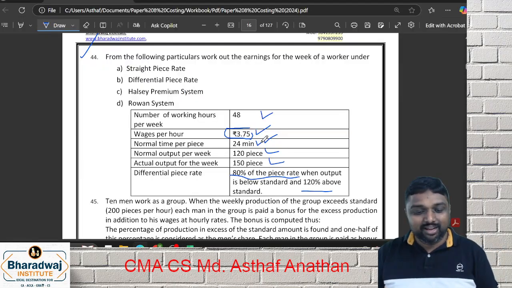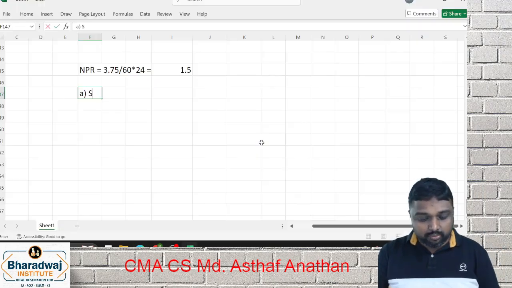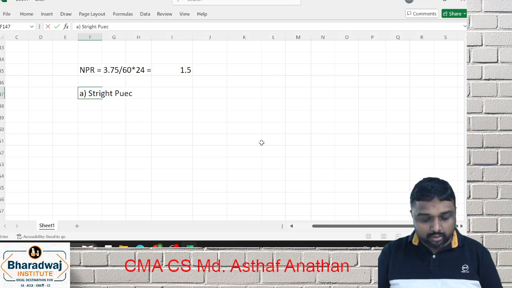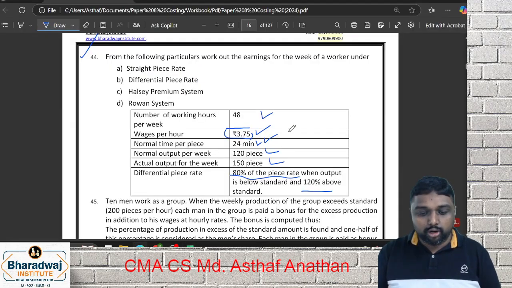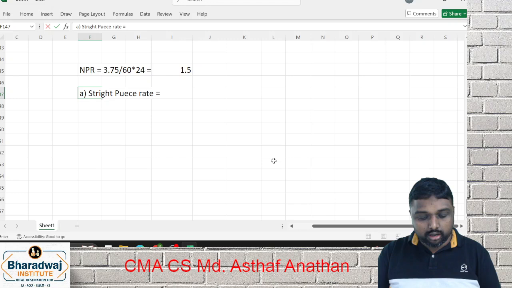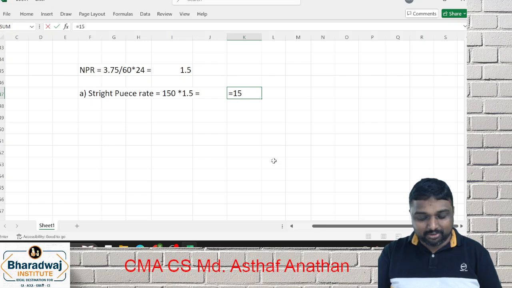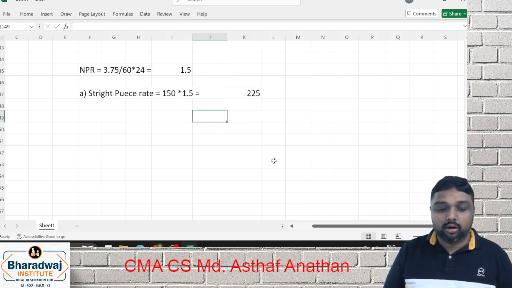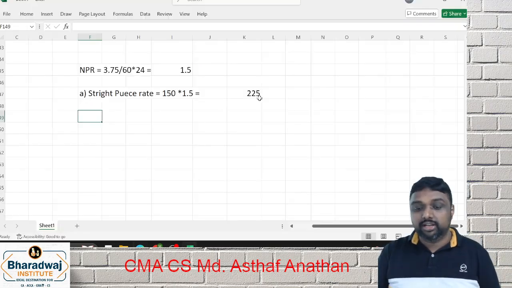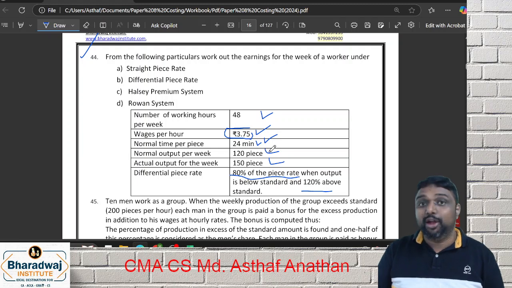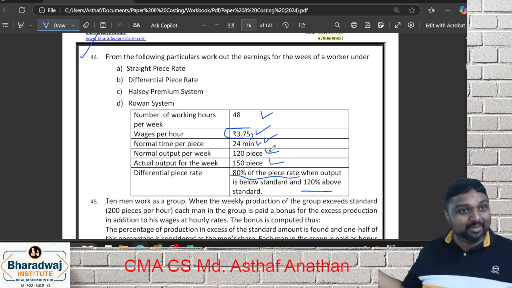Now the rate is found. First go for straight piece rate. You produced an actual output of 150 units. You go for 1.5. That's all. It's an essay model question, also a previous year question. Over. Next is differential. Your standard is 120, the standard range is in the question itself.